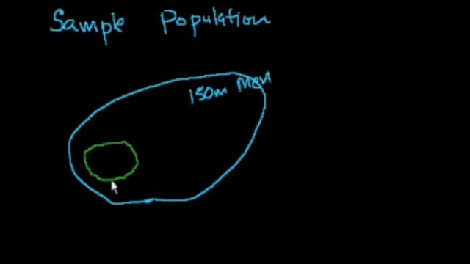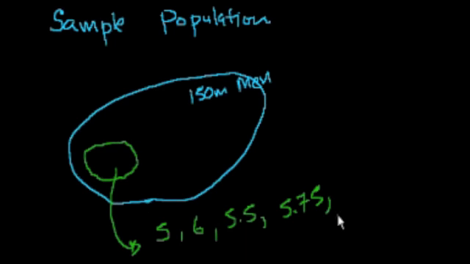But if I got 10 heights, and those heights were, I'll do it in feet, 5 feet, 6 feet, 5.5 feet, 5.75 feet, and, well, let's say I only do 5, and 6.5 feet, right? Those are the 5 people that I sample, and we could talk more about what's a good way to generate a random sample from a population so it's not skewed one way or the other. But anyway, if I wanted to get a sense of it, and I was kind of lazy, so I only took 5 measurements, this is the way I would do it, and this would be a sample. This would be a sample of the population.